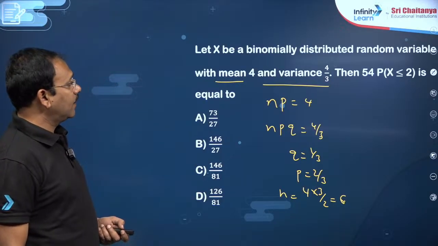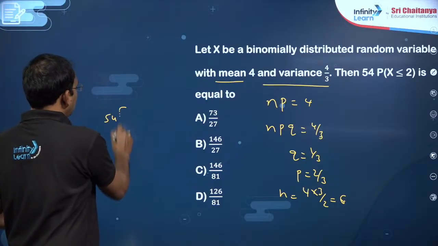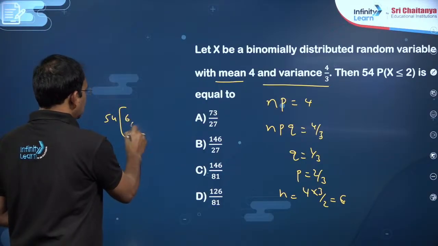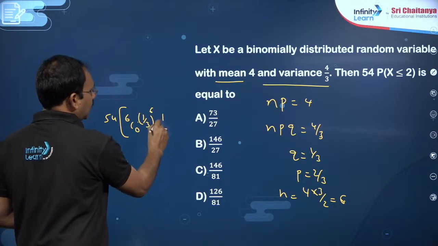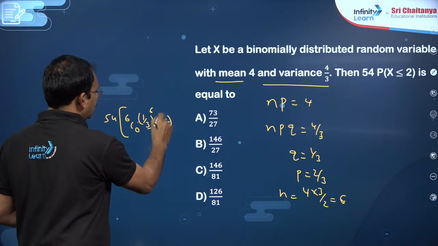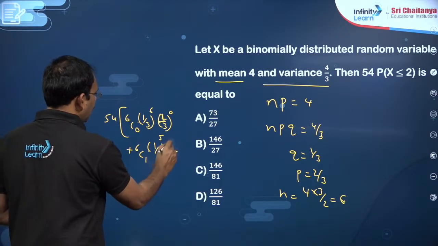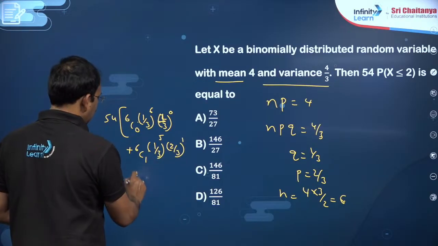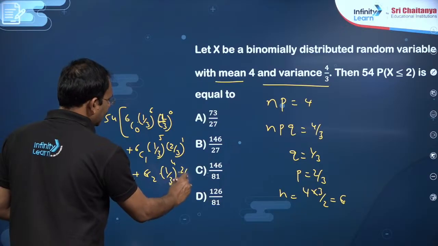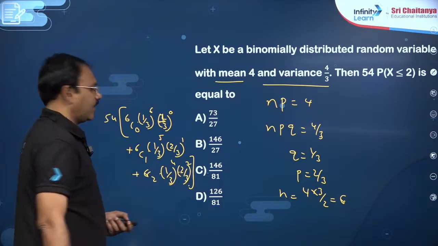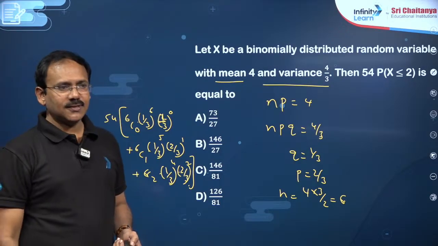Now he is asking 54 into P of x less than or equal to 2. P of x equal to 0 means 6C0 into q to the power of n minus r into p to the power of 0, plus 6C1 into q to the power of n minus r into p to the power of r, plus 6C2 into 1 by 3 power 4 into 2 by 3 square. This you need to compute, my dear friends. If you compute, you are going to get the answer, dear students, right?